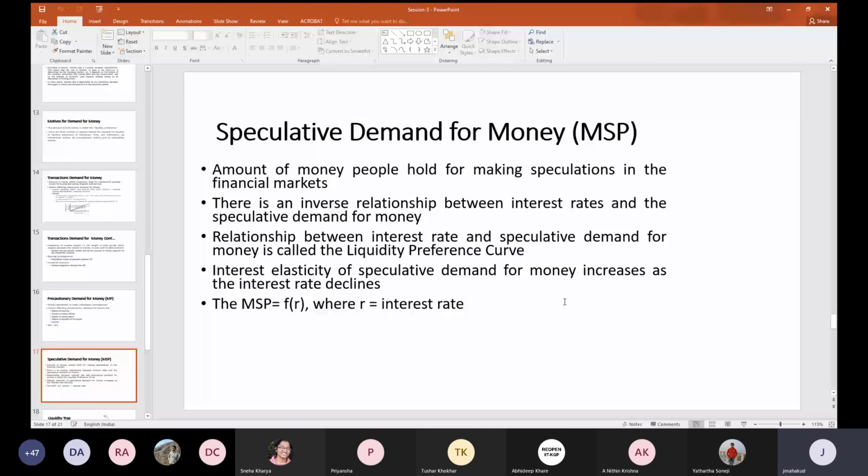So in the Keynesian framework, the demand for money concept is defined, and the supply of money is already there, which is exogenously determined. That's why it is a vertical line. Wherever the demand for money intersects the supply of money, which is exogenously determined, there the equilibrium rate of interest is determined in the market. So that is about the Keynesian theory. What is liquidity trap?